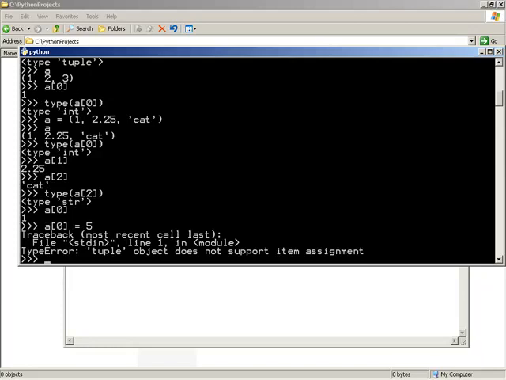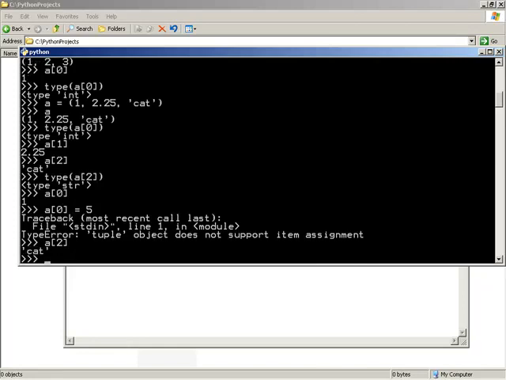Now, moving on from here, let's take a look at some more interesting things that can be done with indexing. We've seen that we have a 0-based index that allows us to access all of our elements. We also have the ability to do negative indexing. First let's think of why we would want to do this. Let's say we run into a scenario where we wish to get the last element of a sequence regardless of how long it is. Of course we know we could do A2, that gives us that last value of cat. But what if we wanted to run a calculation that would always give the last element regardless of where it was?